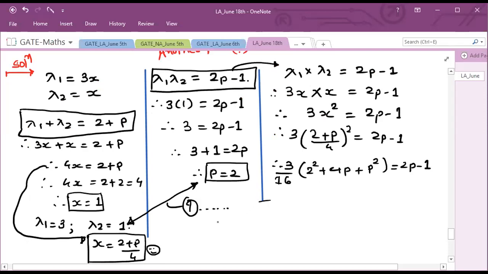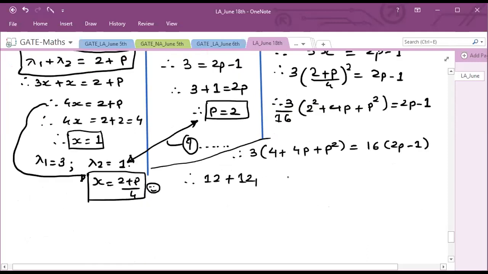So this will become 3 times (2 square is 4, plus 4p plus p square) equal to 16 into (2p minus 1). If I simplify further, 4 3s are 12, plus 4 3s are 12p, plus 3p square equal to 16 2s are 32p minus 16. Okay.